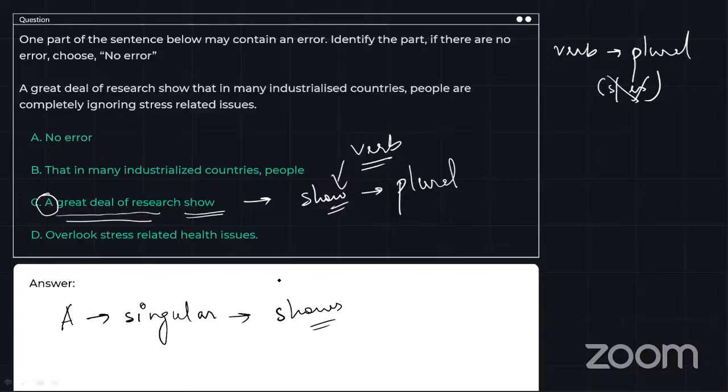A great deal of research shows that in many industrialized countries, people are completely ignoring stress-related issues. This is very important for understanding subject-verb agreement, because here the subject is research, which is singular. Hence, the verb will be singular too. So we are going to use a great deal of research shows. So the answer is going to be option C.